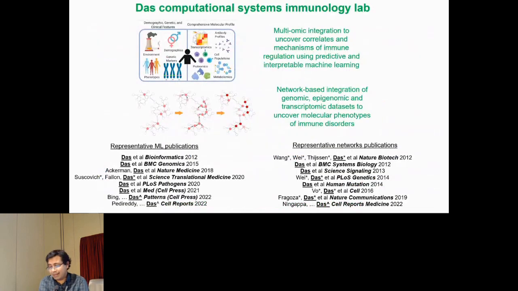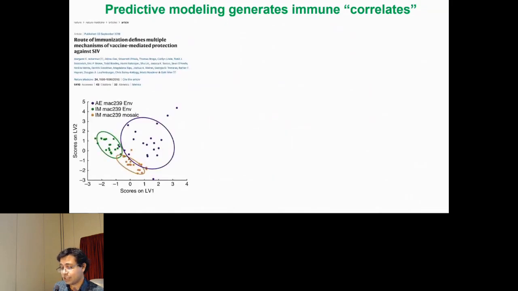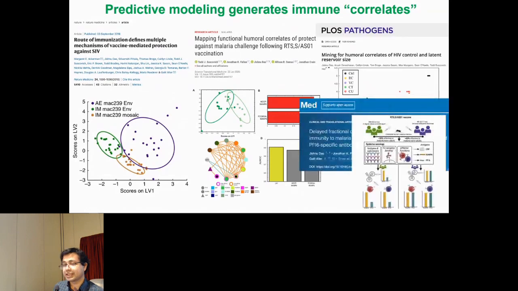Overall, my lab uses multi-omic integration to uncover correlates and mechanisms of immune regulation using both predictive and interpretable machine learning. And we also think a lot about not just machine learning on the data, but taking into account the structure and topology of the underlying biological networks, both the protein-protein interactome network as well as the gene regulatory network. And a lot of my past work has done predictive modeling to generate immune correlates in the context of HIV, malaria, tuberculosis. But what we really need is to move beyond predictive to interpretable machine learning. And that's a theme I'll be talking to you about today.